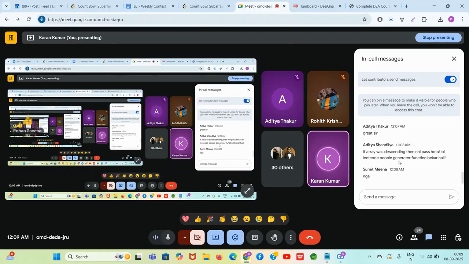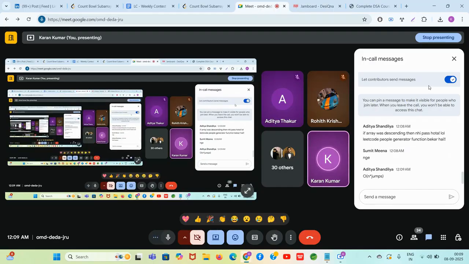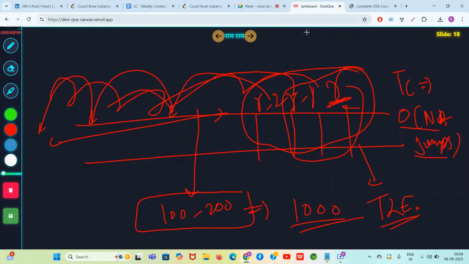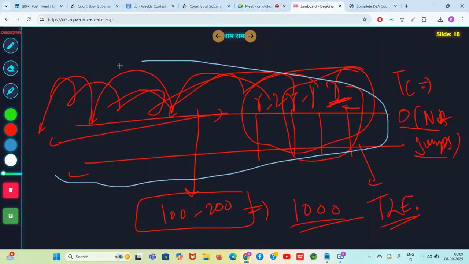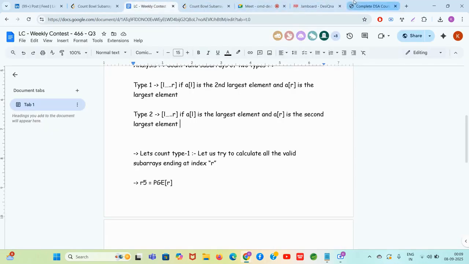Everyone write in the Google chat, n into jumps. O of n into jumps. What is the time complexity? At each index R, you just keep on jumping, but हमको नहीं पता कितना jump मारना पड़ेगा. Write the time complexity. N into jumps. Only Aditya Chandila has written. Okay. But guys, if you do not understand this concept, now this problem is not going to work out for you. Somehow you need to understand this concept. Okay. So that's it. N into jumps and life is going great.